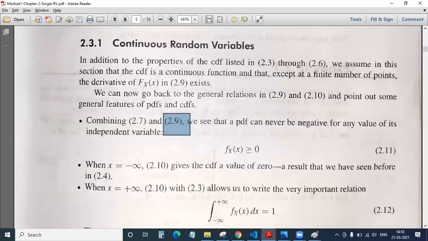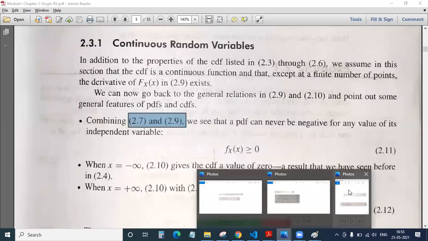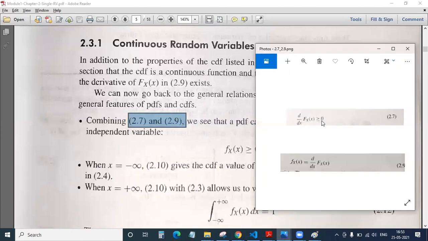So what he is telling here, we will be combining your 2.7 and 2.9. What is your 2.7? You have a CDF. Please look at the cursor. When you differentiate that CDF, it should be greater than or equal to 0. And what is 2.9? Please observe. You have a CDF itself, you differentiate your CDF, then that is nothing but your PDF. That is what this 2.9 is telling.